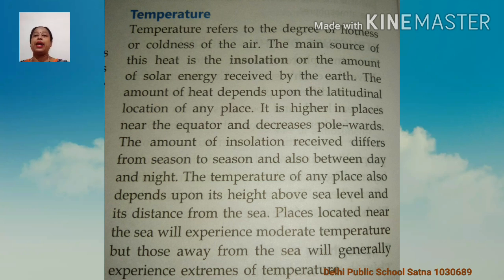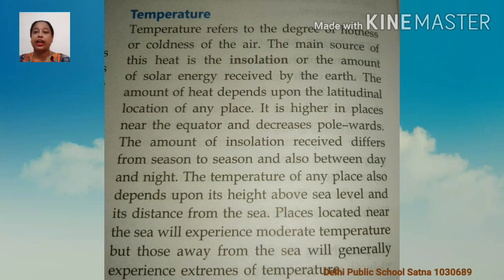Now what is the main source of this? The main source of this heat is insolation, or the amount of solar energy which is received by the earth. Understood? From where is it received, children? It is received by the earth.